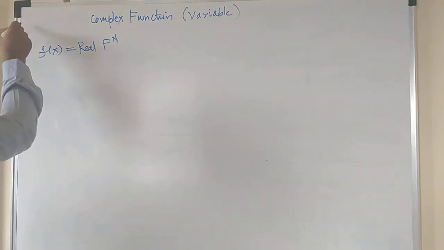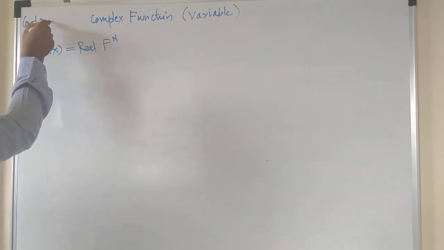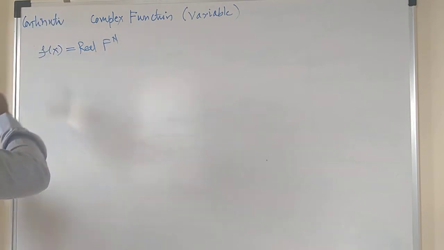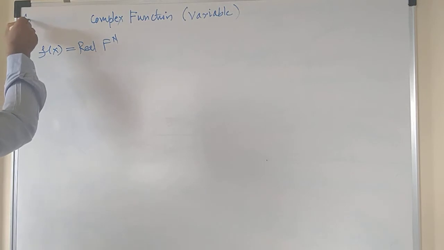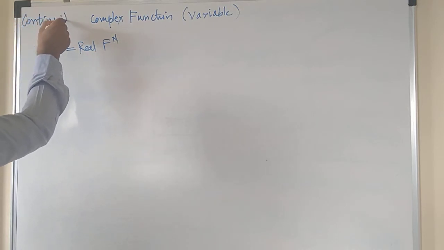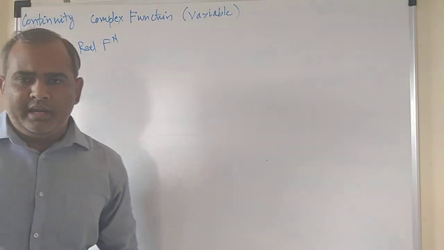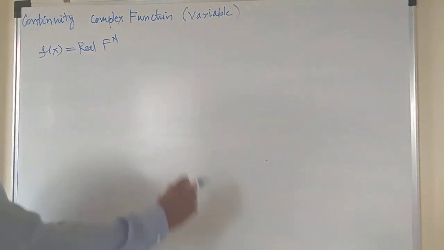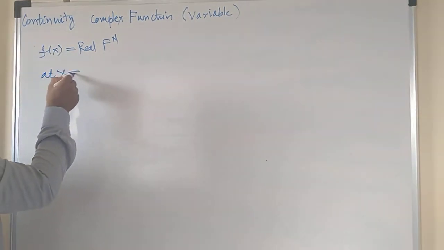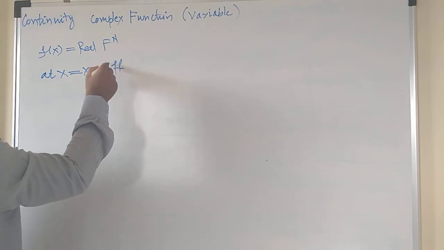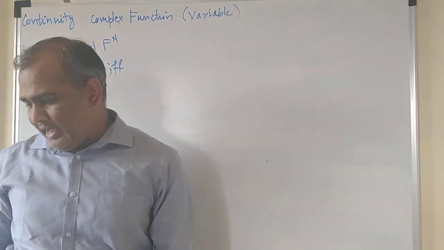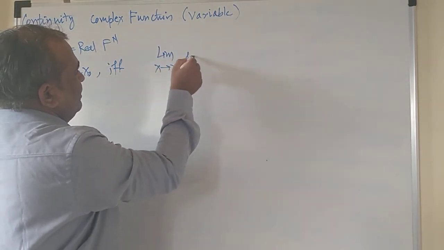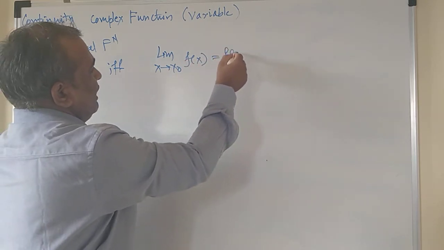Continuity of the complex function. And f of x is a real function, and this f of x is said to be continuous at x equals x naught if and only if the limit x tends to x naught f of x is equal to f of x naught.